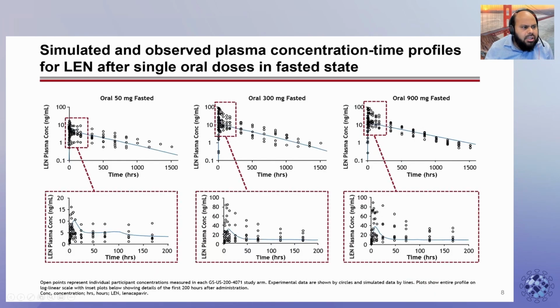The plots shown here are the model development plots. The top ones are the complete profile in the log scale, and the bottom ones are the initial 200 hours in linear scale. The circles are observed data from the study, and the solid line is the PBPK model simulated profile for the mean subject in each cohort. For the three dose levels, 50 milligram, 300 milligram, and 900 milligram, the model captured the observed data reasonably well, as seen in this plot.